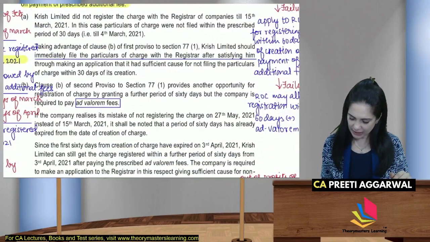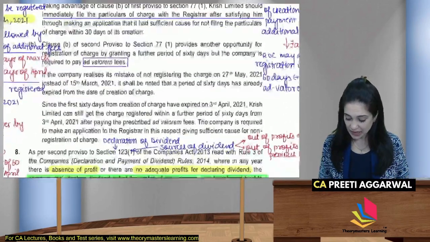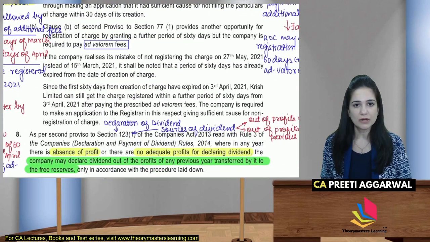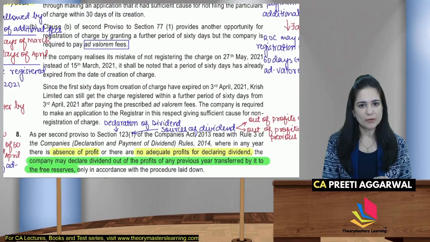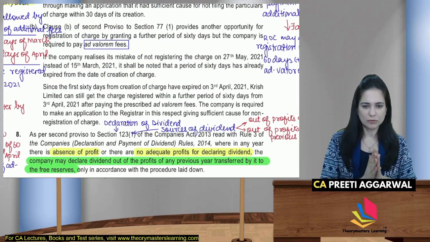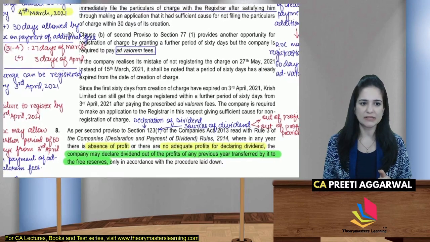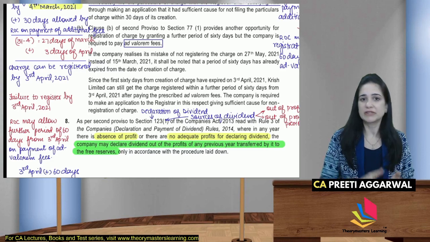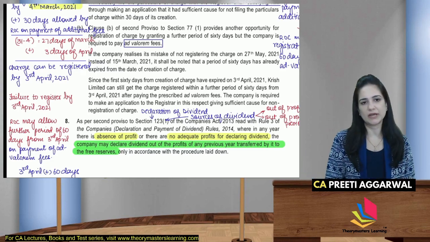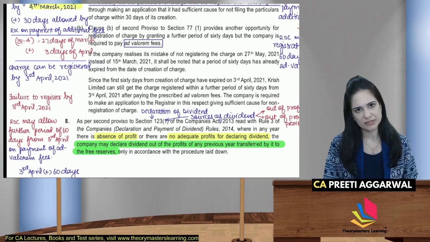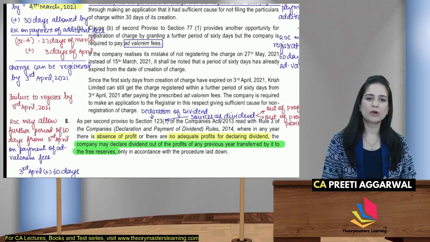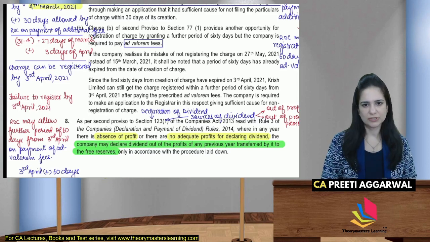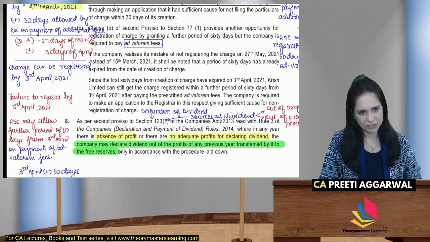Now they have realized on 27th May, they still have time. First 60 days from creation have expired on 3rd April. Okay, not an issue. We still have another 60 days. Krish Limited can still get the charge registered within the next 60 days from 3rd April by paying ad valorem fees. The company is required to make an application for non-registration, giving sufficient reason for non-registration.